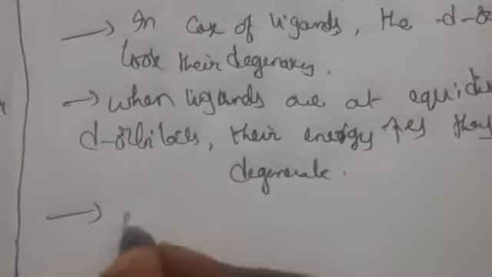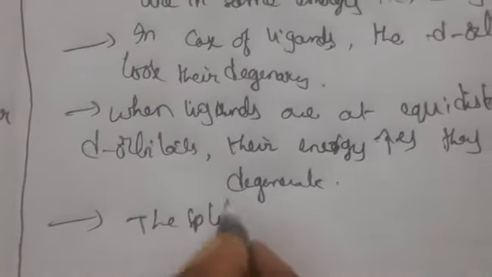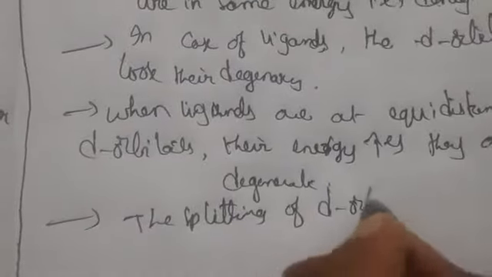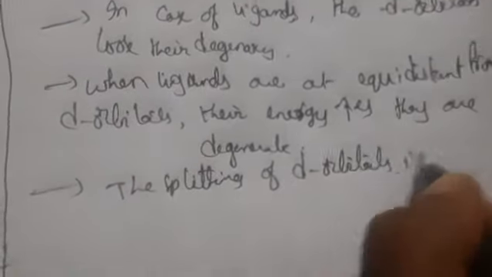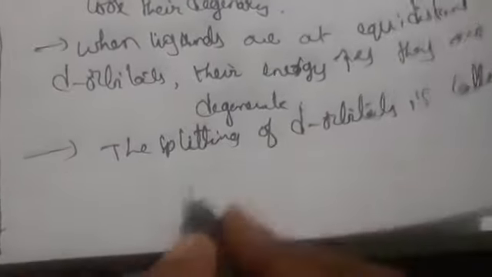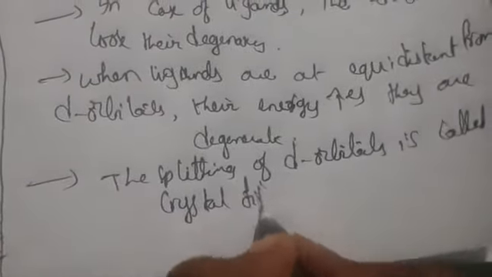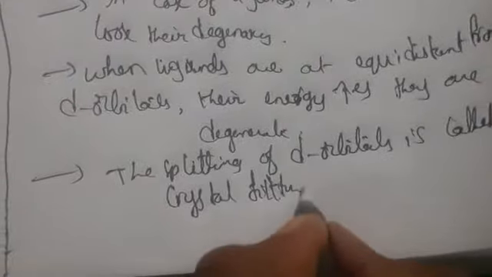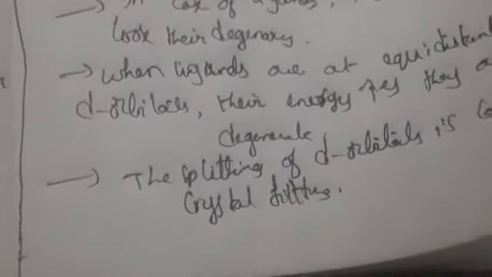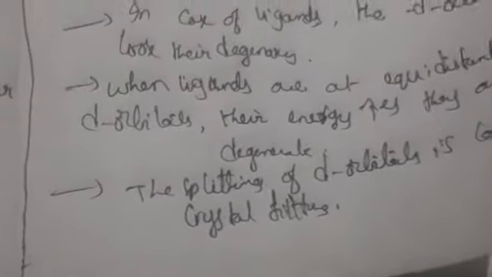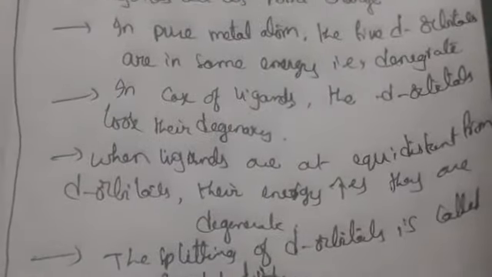So the splitting of d orbitals is called crystal field splitting. The energy of the d orbitals also depends upon the number of ligands and their geometry.